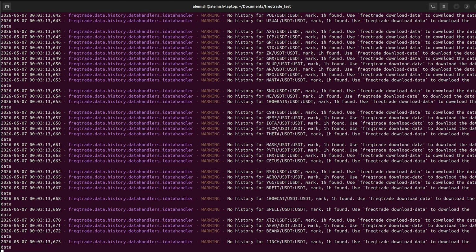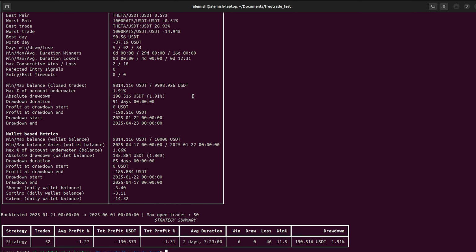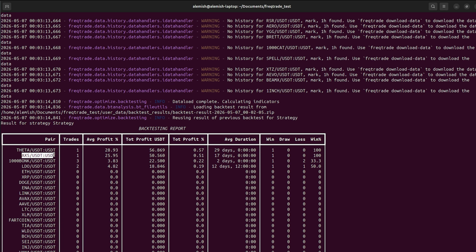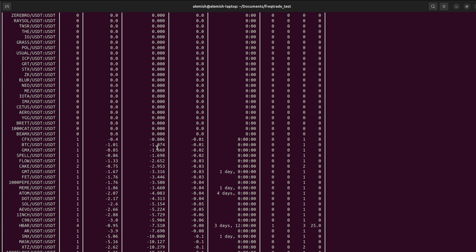Here you can see some warnings. It's okay, and it's calculated, so it simulated our profits. You can see a huge table of results. It's our ticket. So for example, Theta USDT pair had 100% win rate, but only one trade. That's all just an example.